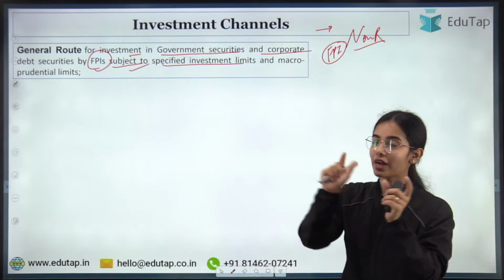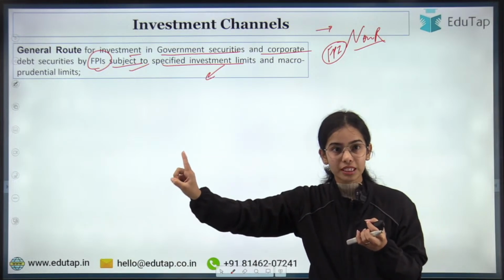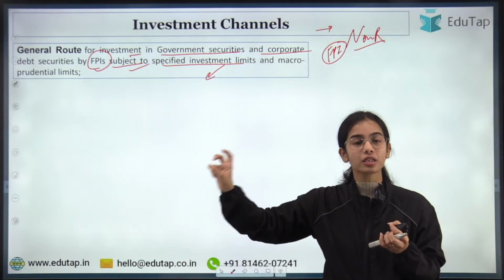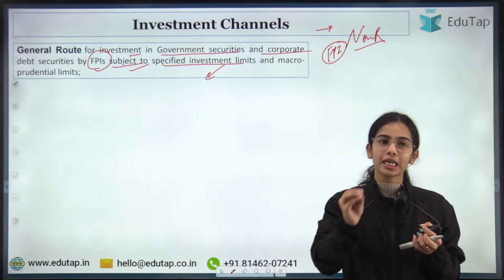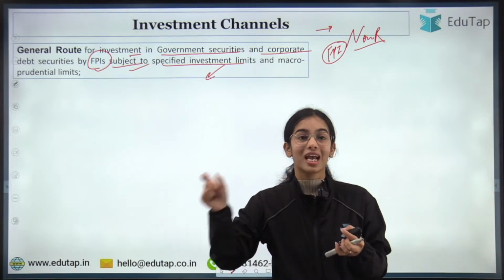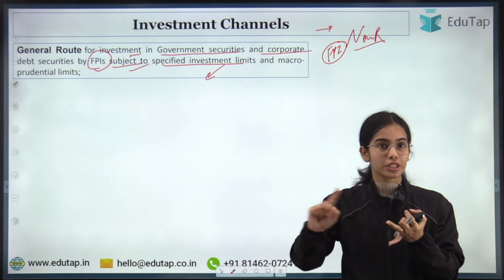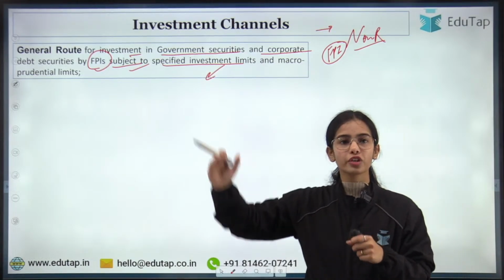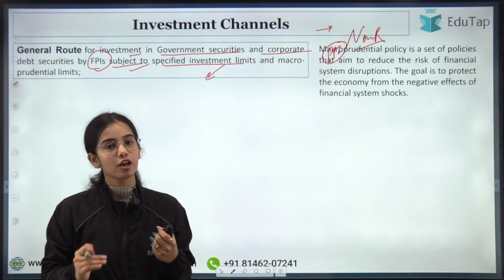There is the specified investment limit: how much the foreign portfolio investors can invest in the central government securities, how much in the state government securities, and how much in the corporate debt instruments. For all of this, there is the investment limit for the foreign portfolio investors, as well as the macroprudential limit. The concentration limit is there, the security wise limit is there, the issue wise limit is there. The general route is the normal route from which the foreign portfolio investors can invest, and there is the macroprudential policy that has to be followed.